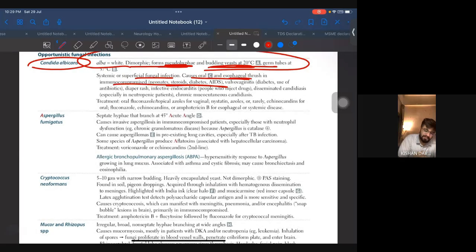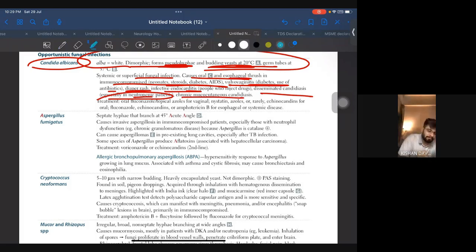Immunocompromised में vulvovaginitis, diaper rash, infective endocarditis, disseminated candidiasis, especially in neutropenic patients. Chronic mucocutaneous candidiasis. Now, what is important? I am going to highlight it. Oral and esophageal thrush, immunocompromised, diaper rash, and disseminated candidiasis, especially neutropenic patients. Very, very important. And chronic mucocutaneous candidiasis. So, all these are very important.